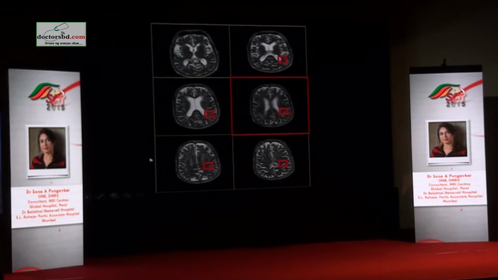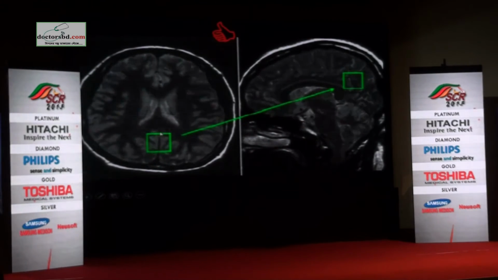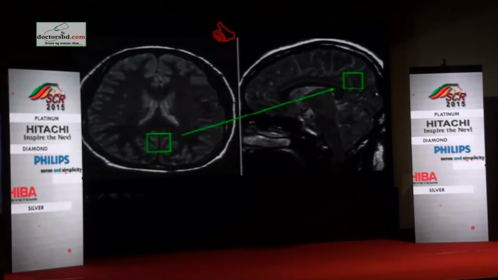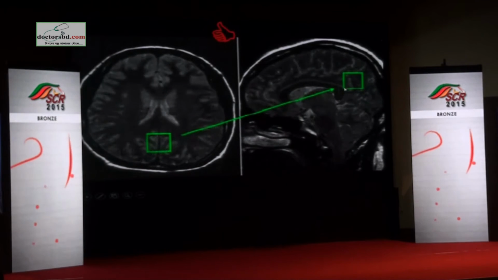So this is how the spectrum localization should be. You avoid the cuneus here, and you avoid the corpus callosum.